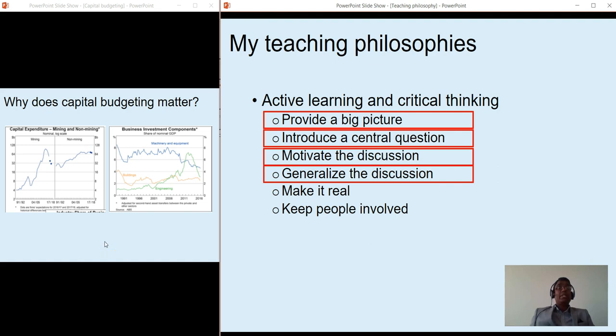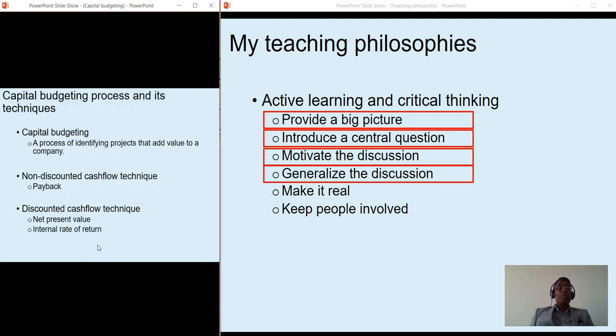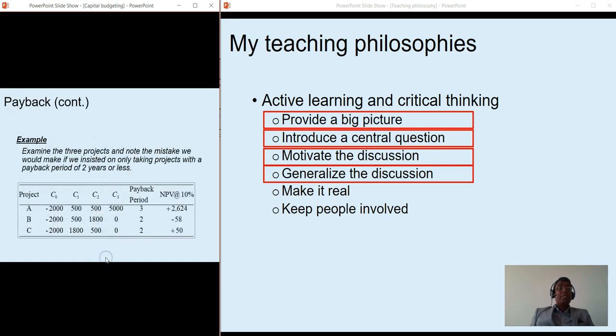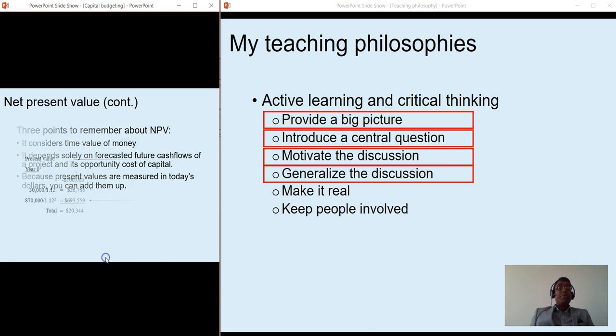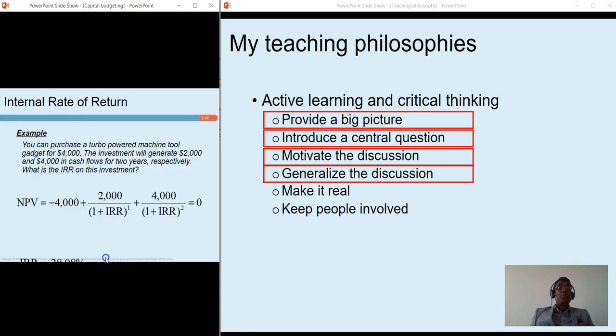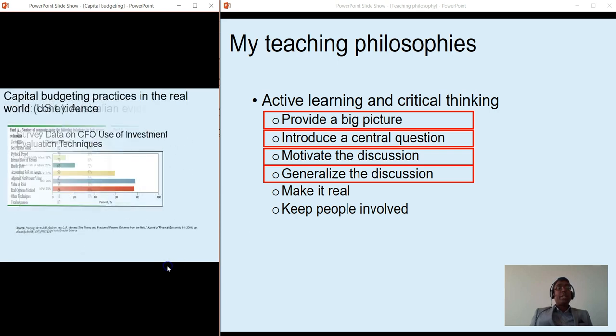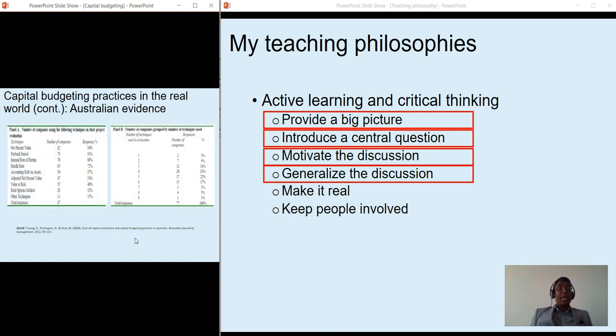Then I generalize the discussion. I take a typical approach. I discuss the topic. I provide numeric examples. I also provide visual presentations, visual examples. For example, this. And I also present my topics in such a way so that students get different perspectives. For example, I have provided two survey results today, one from a US perspective and another from an Australian perspective.